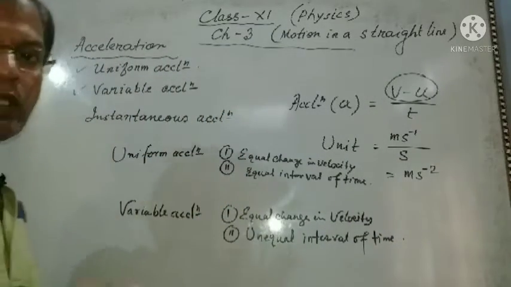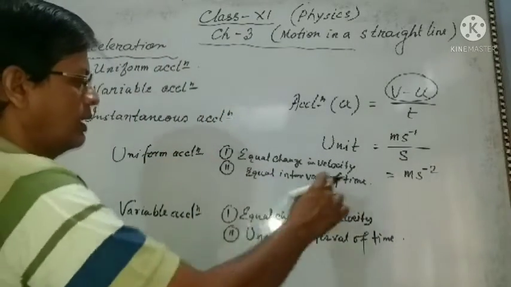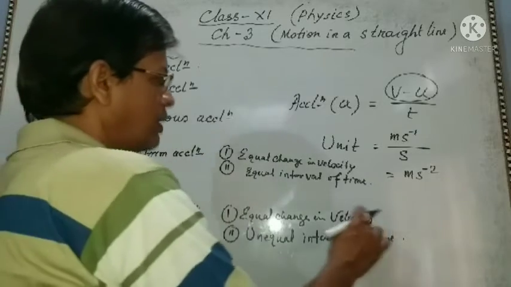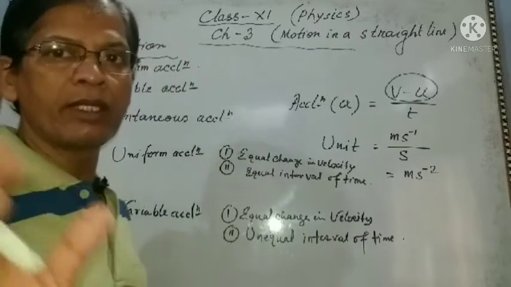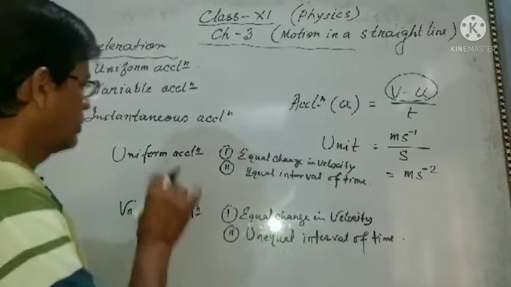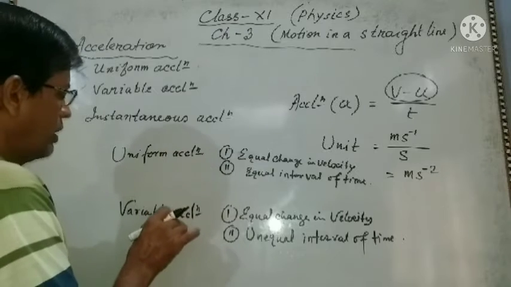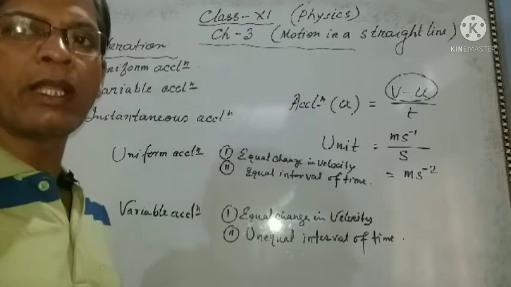So you see the difference here: the change in velocity is equal, but the time interval is not equal. So this is uniform acceleration versus non-uniform or variable acceleration.